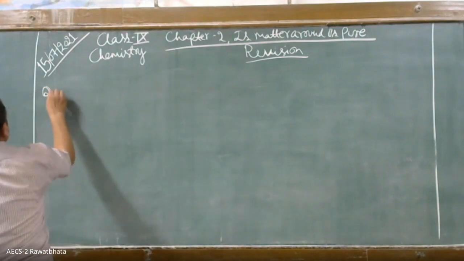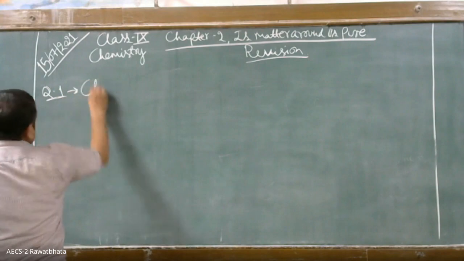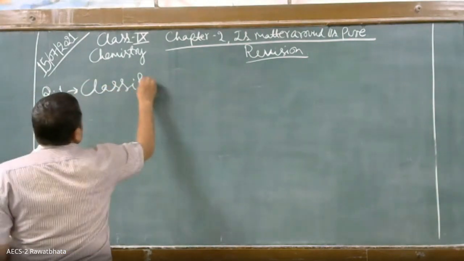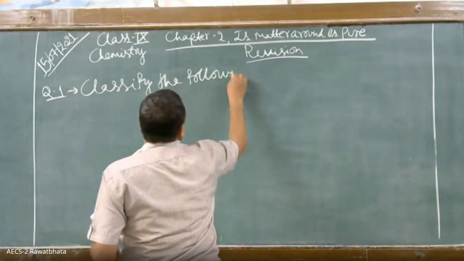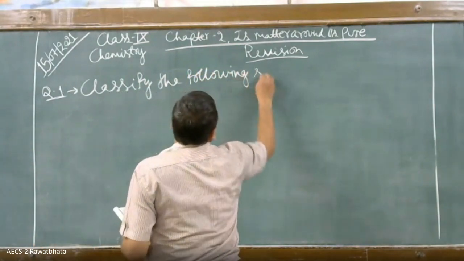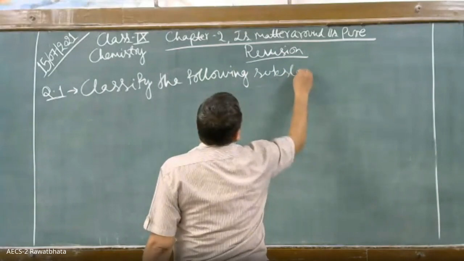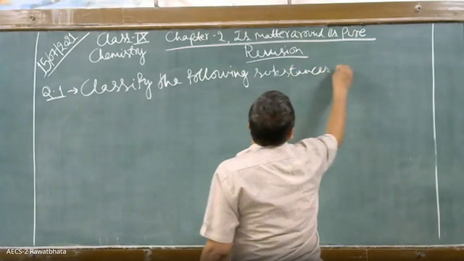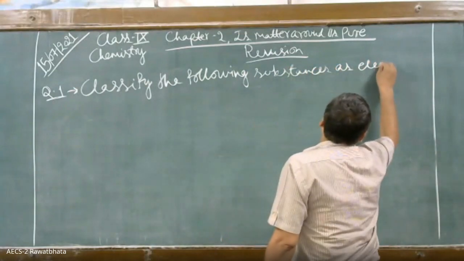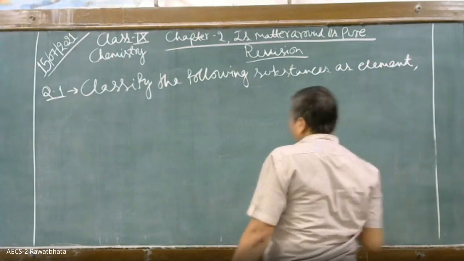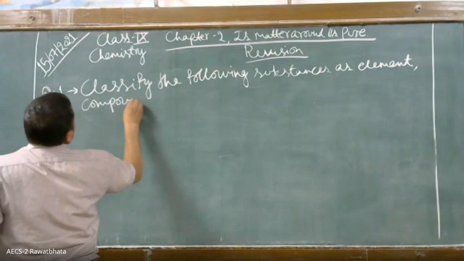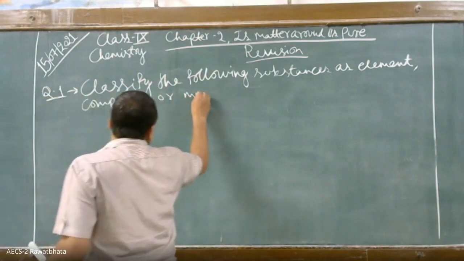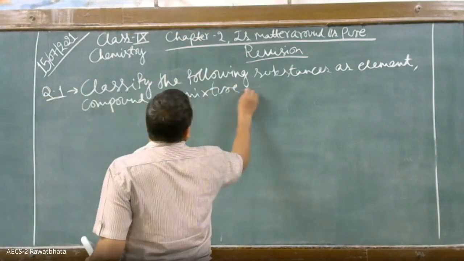Question 1. Classify the following substances as element, compound or mixture. Okay?